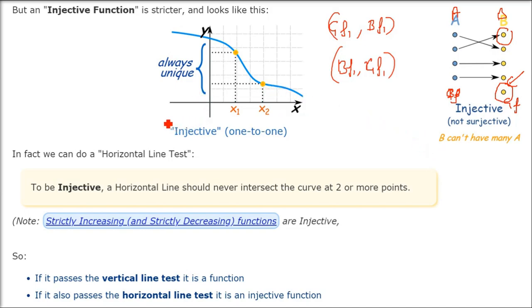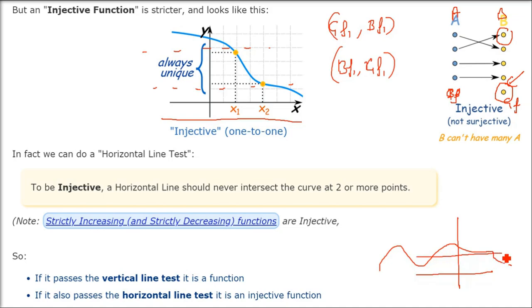For checking injection, we always do the horizontal line test. So we shift the line along the y-axis. Now, if the horizontal line intersects the graph at 2 points, that means for 2 x values, there is a single y value. For 2 x values, there are 2 y values, which is not possible in injection. Okay, this is x1 y, this is x2 y, y is the same.